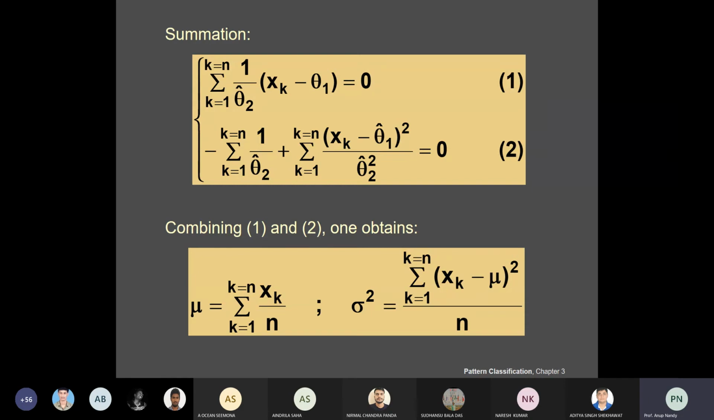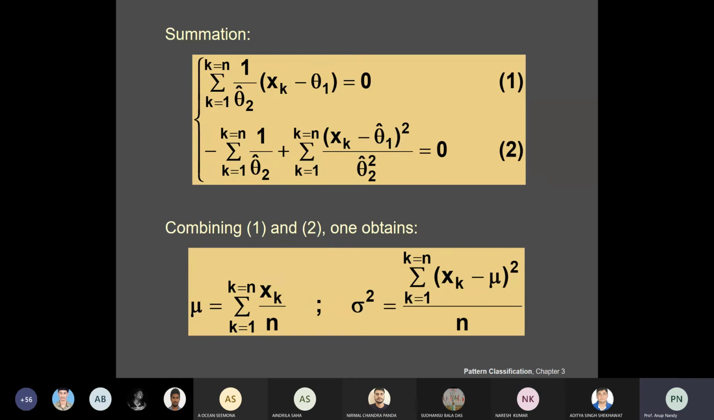mu is nothing but 1 by n, summation of k equal to 1 to n of xk. It is simply mu hat. So you find this is the maximum likelihood. So theta 1 hat and theta 2 hat are the maximum likelihood estimates for theta 1 and theta 2 respectively.